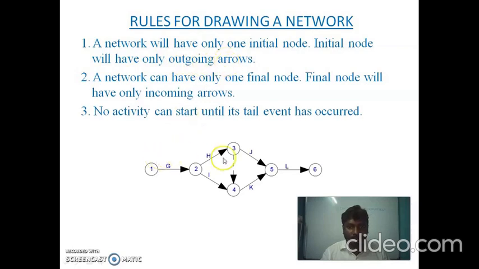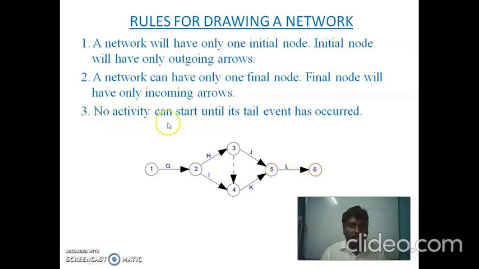Here we can see the network. In this network, there is only one initial node, and the initial node has only outgoing arrows. Next rule, a network can have only one final node. The final node will have only incoming arrows. Here the network has only one final node, and it has only incoming arrows.